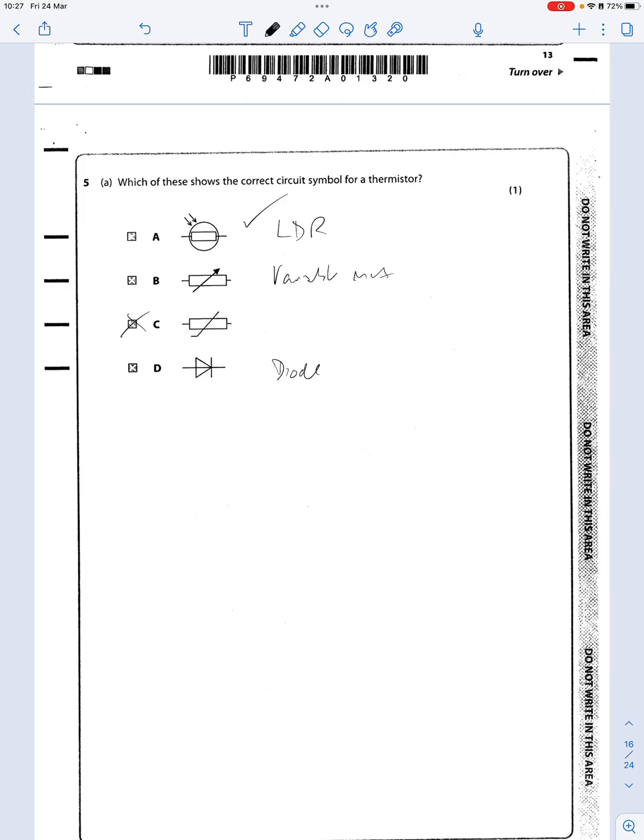If you're worried about which way the current goes through a diode, it goes in the direction of the arrow, the positive to negative, that way. But the answer to this one is thermistor.